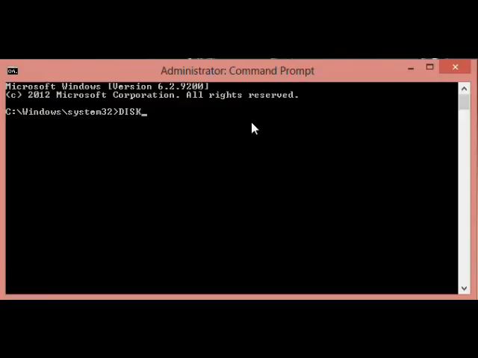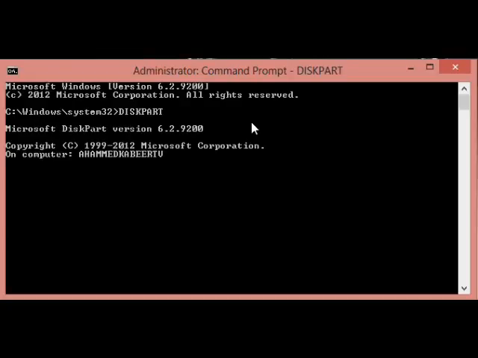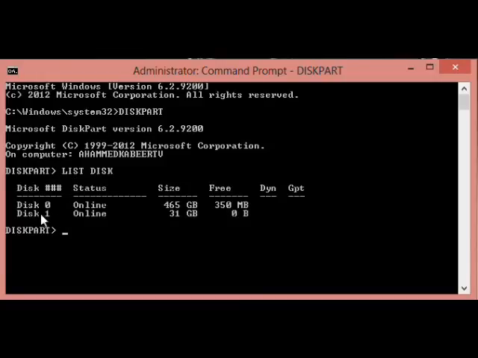Just type diskpart, no space, press enter. Diskpart is now open. Type list disk, press enter. The two disks available. Disk 1 is my pen drive.